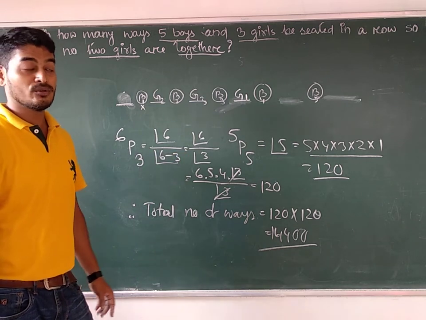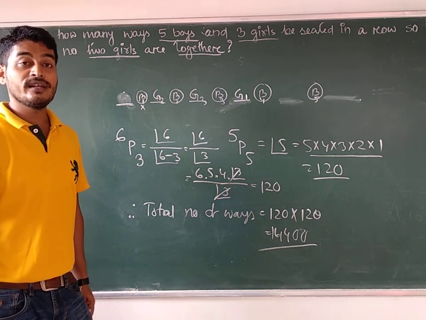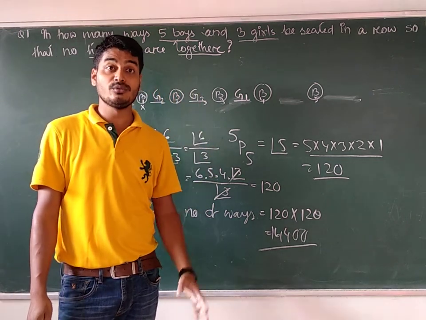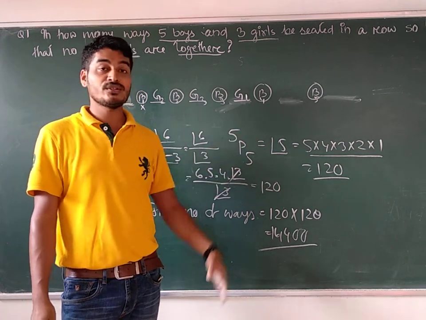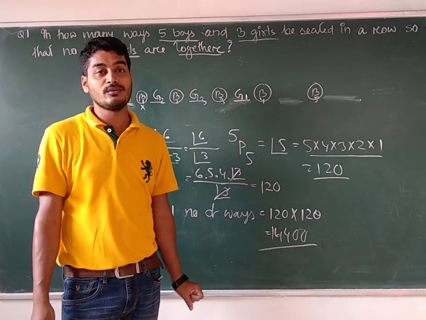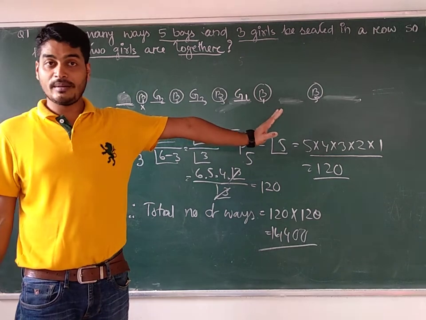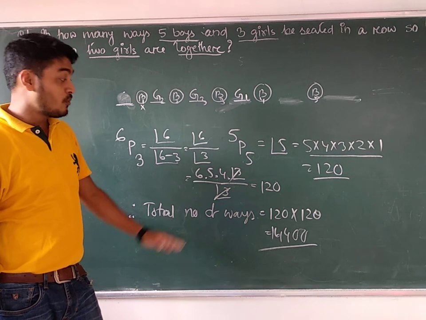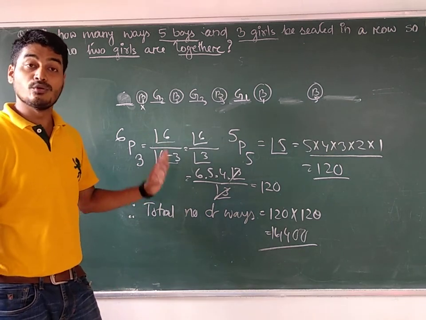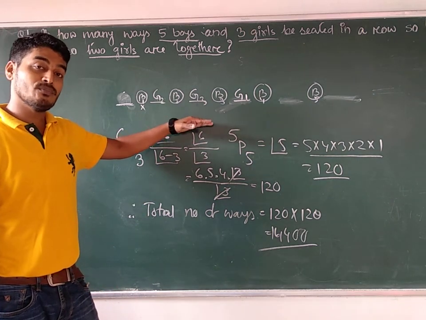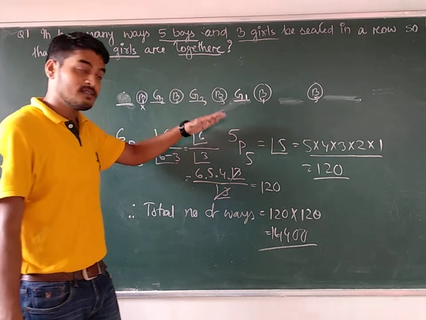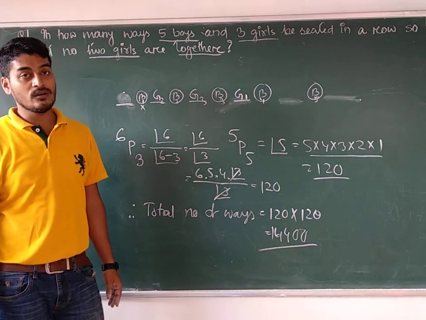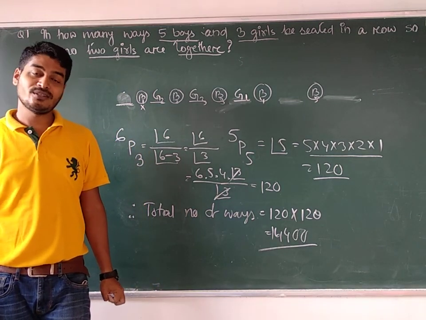Two girls can never sit together. In how many ways can we seat them? 14,400. Generally you cannot think about this in practical life, and we cannot imagine in how many ways it is possible, but using permutation and combination you can find the answer in a simple way. First of all, we have given the seats for 5 different boys, then we see where the girls can be seated, and then the answer comes. But why do you have to multiply? Because to have the answer, both situations are compulsory. You have to arrange the boys as well as the girls. That's why the answer is 120 times 120, which is equal to 14,400. Thank you so much for watching the video.